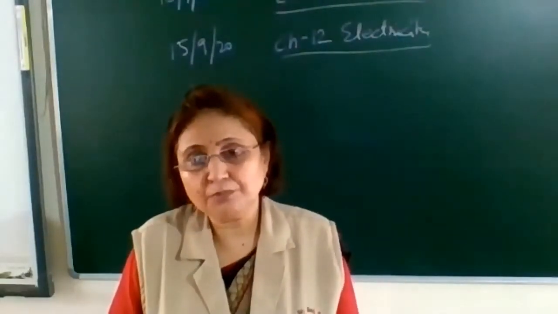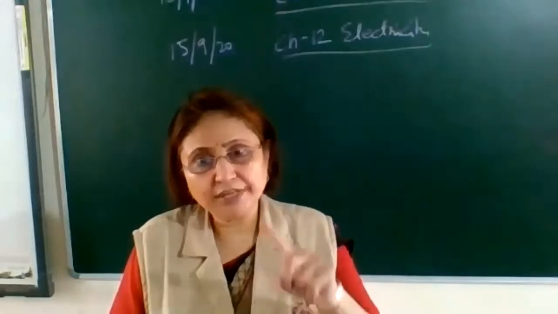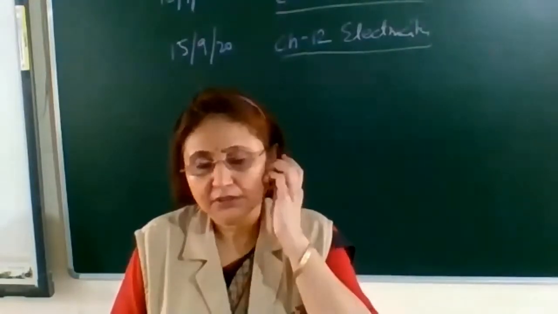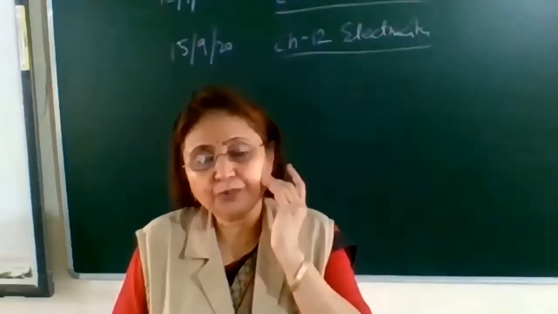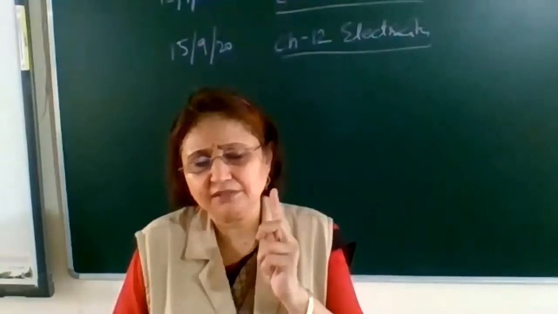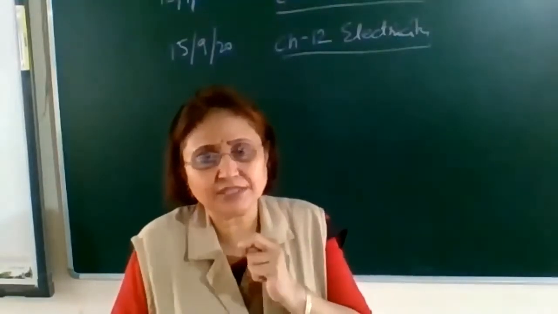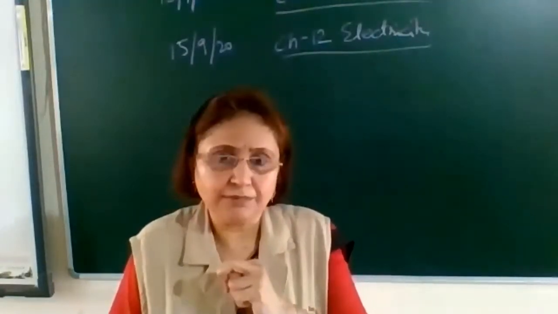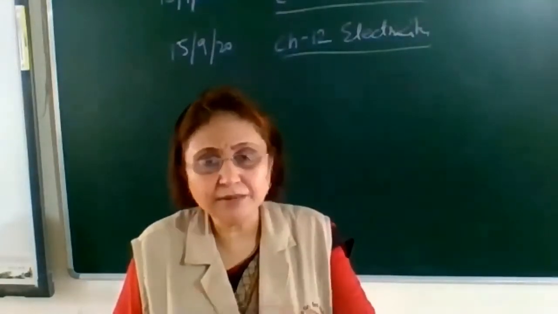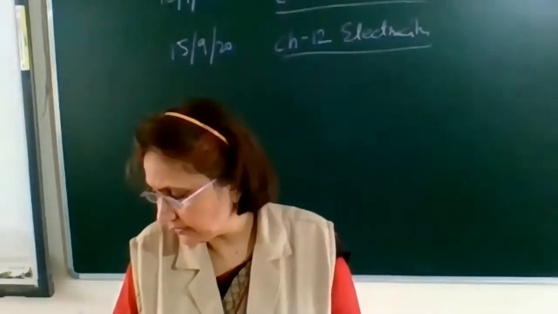In the bracket you can write down, like bulb. There may be a number of components in the electric circuit. One example you can write down, as it is given in the book, like bulb.